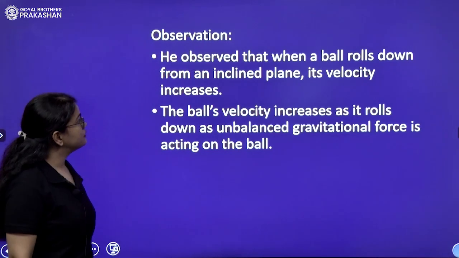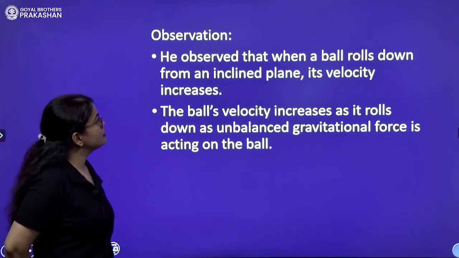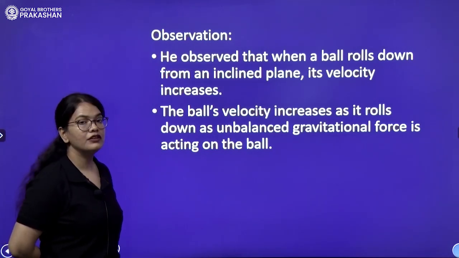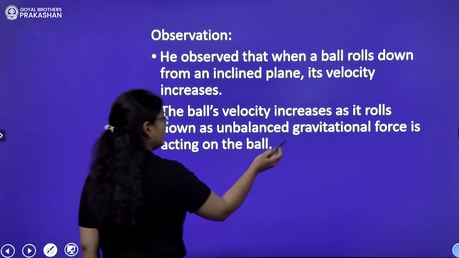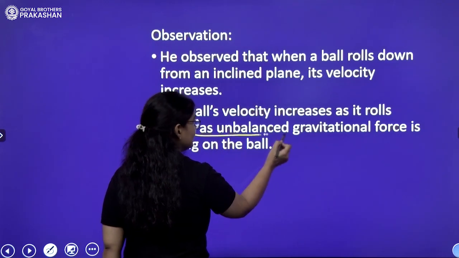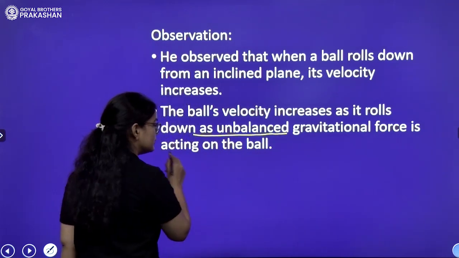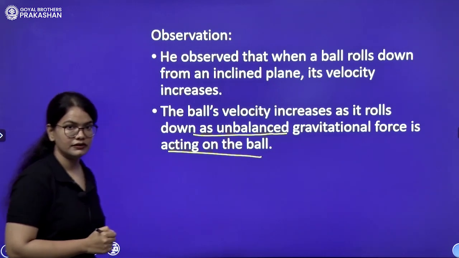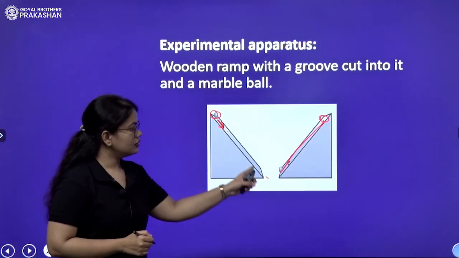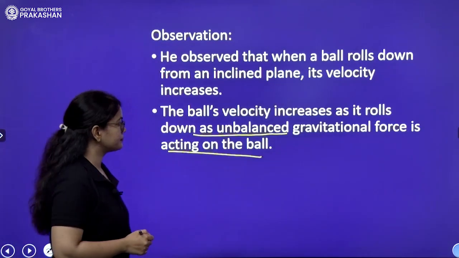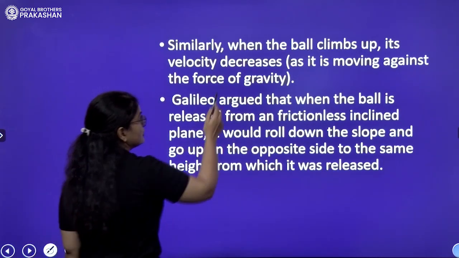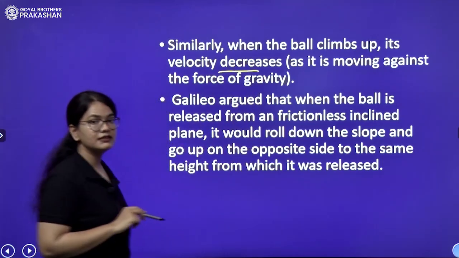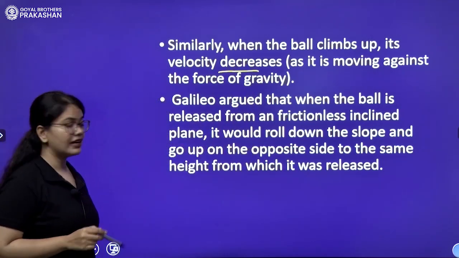What was his observation? He observed that when a ball rolls down an inclined plane, its velocity increases, as unbalanced gravitational force acts on the ball. It is going down, the speed is increasing. Similarly, when the ball climbs up, its velocity decreases as it is moving against the force of gravity.